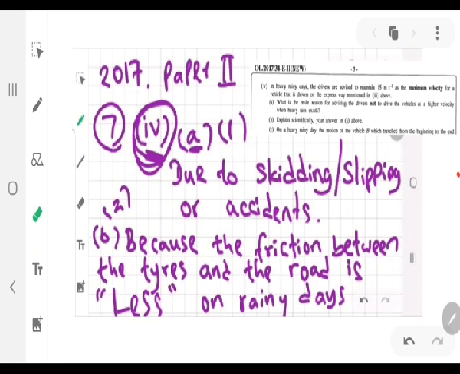Why it matters is because the person who made this paper thinks that we are from Nigeria. So we are not from Nigeria, we are from Sri Lanka, we have brains, we can think very straight. If you can think straight, you will understand that this part is not necessary in order to answer this question.